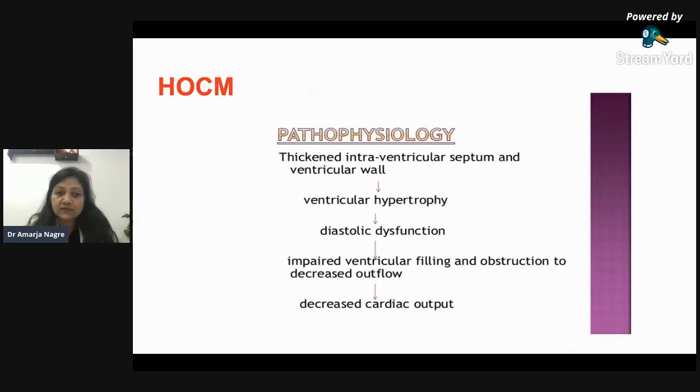Then the last is the hypertrophic obstructive cardiomyopathy, in which ventricular hypertrophy occurs, and that is why diastolic dysfunction occurs. That is why there is impaired ventricular filling due to this hypertrophy, and even obstruction to the outflow will be present in HOCM. So I have told you about restrictive cardiomyopathy, the biatrial enlargement.